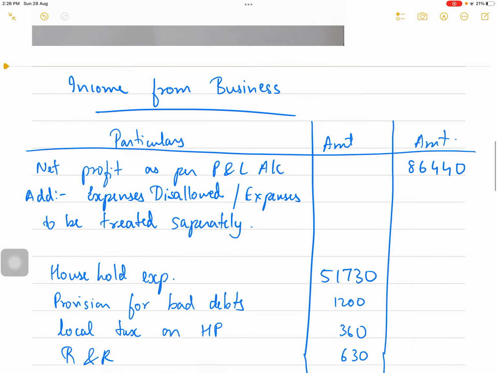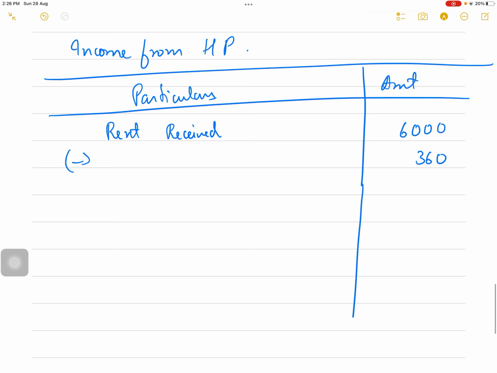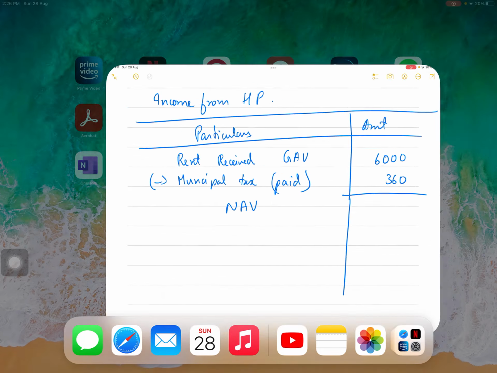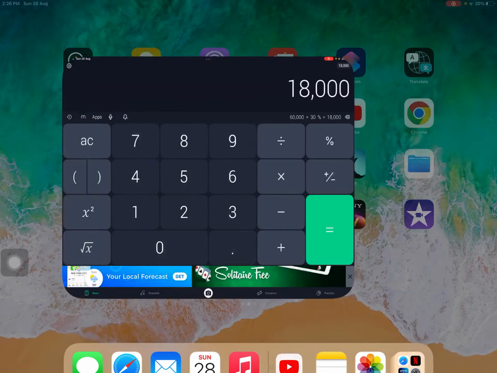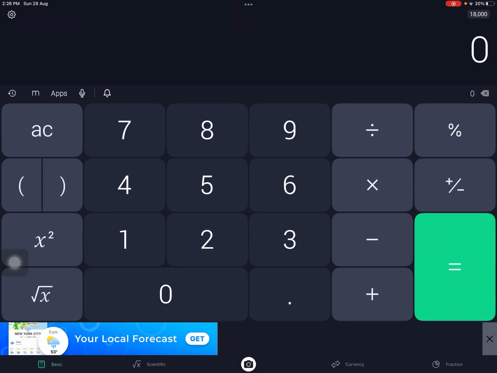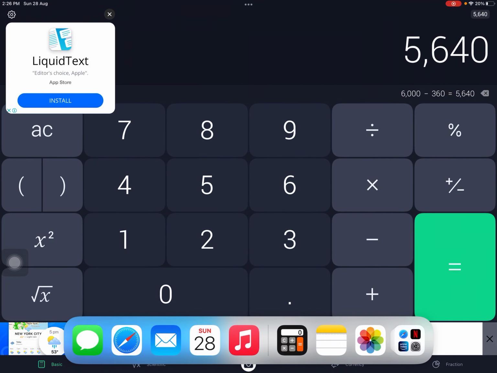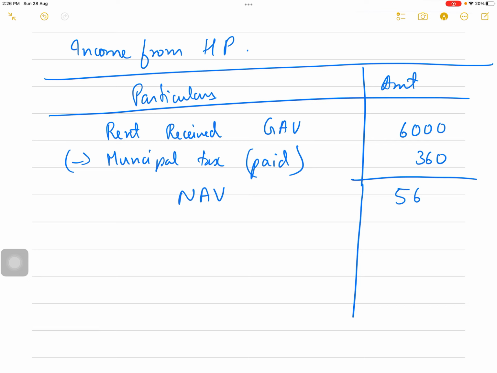So 6,000 minus 360, minus municipal tax. Assumed it is paid. Okay, so this is my GAV. So my NAV will be 6,000 minus 360, 5,640.